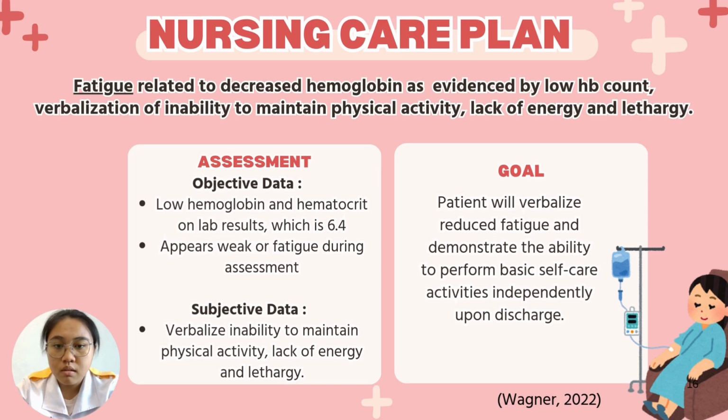Patient appears weak or fatigued during the assessment. And the subjective data is patient verbalized inability to maintain physical activity, lack of energy, and lethargy. And our goal is patient will verbalize reduced fatigue and demonstrate the ability to perform basic self-care activities independently upon discharge.